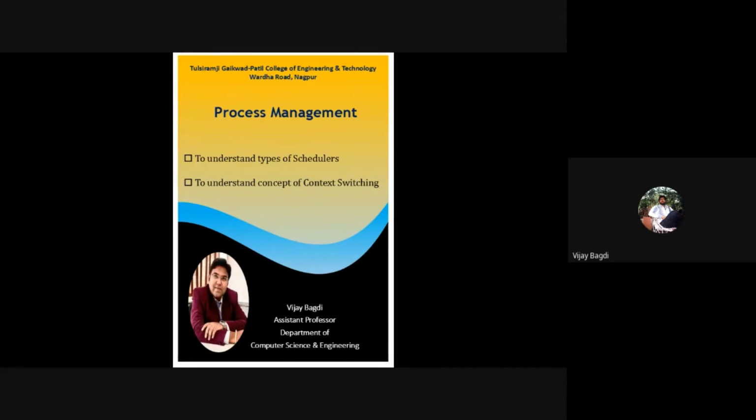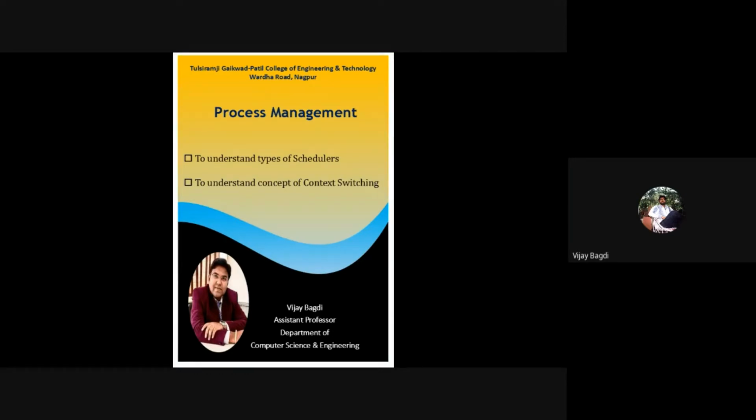What is a process? A program under execution is referred to as a process. So program and process are the same thing, but whenever it resides in the secondary memory, it is referred to as a program. When it comes to the main memory to get executed by the CPU, it is referred to as a process.